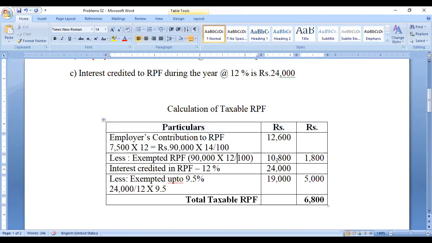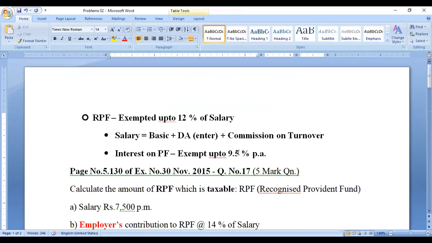So this is our rules. We can consider only recognized provident fund.